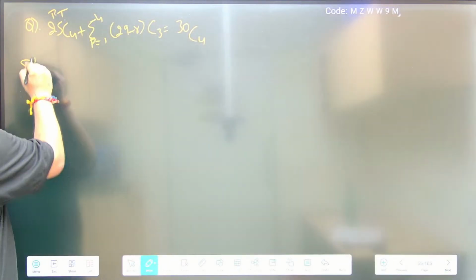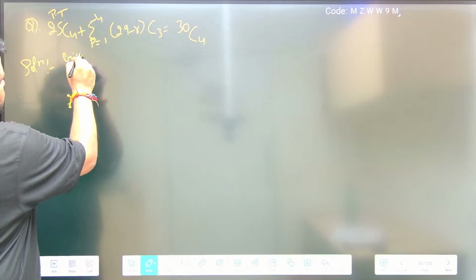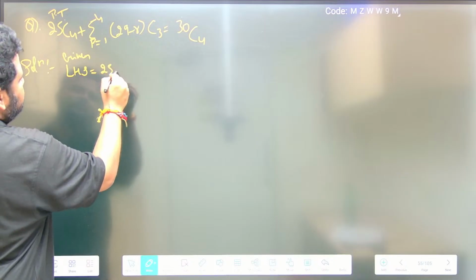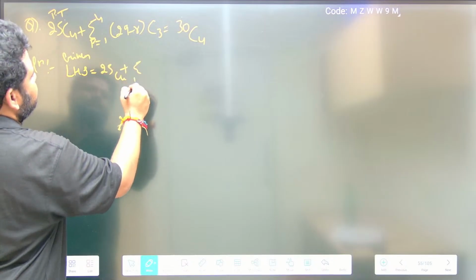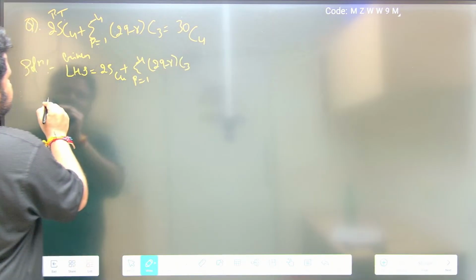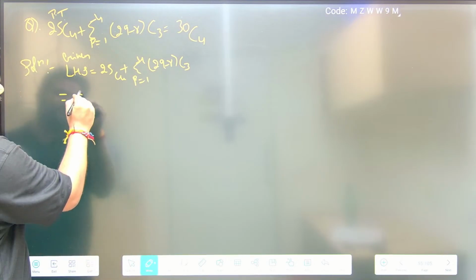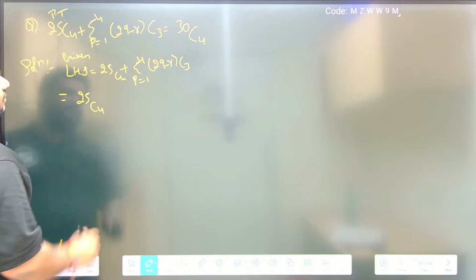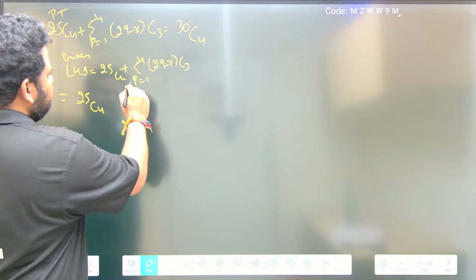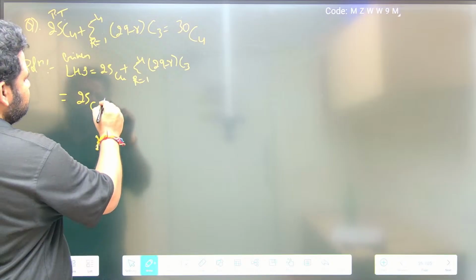So let us take the LHS. Solution: same thing like the previous question, same concept. Given LHS is equal to 25C4 plus the summation of r running from 1 to 4 of (29 minus r)C3. On expanding, we get 25C4 plus the summation, and this should be r running from 1 to 4.